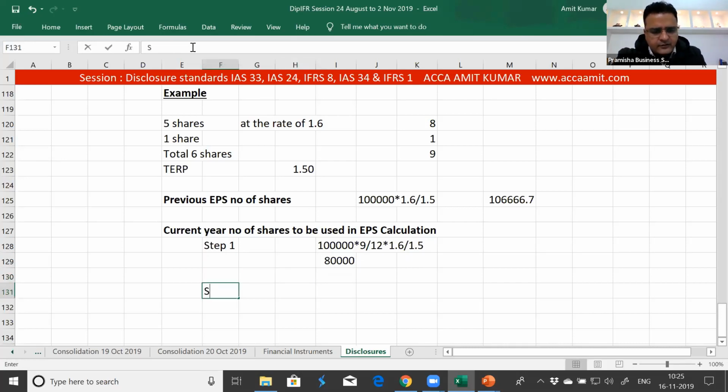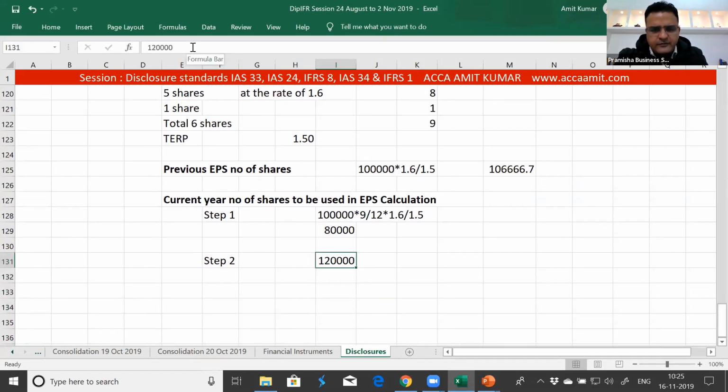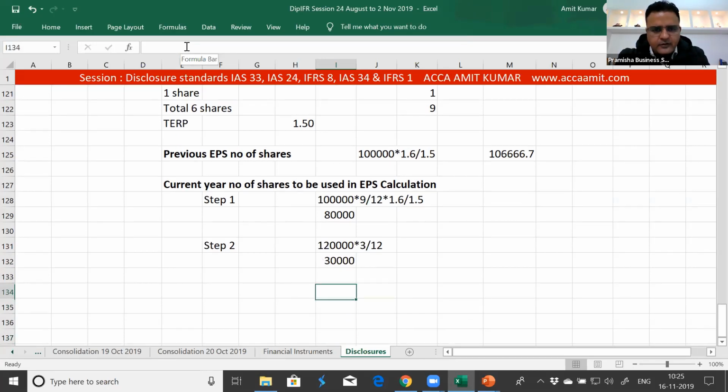80,000. In step 2, the number of shares outstanding after the rights issue, that is 20,000 shares issued, 1 for every 5, multiplied with the period after the rights issue. Total 110,000. This is for the period for the current year.